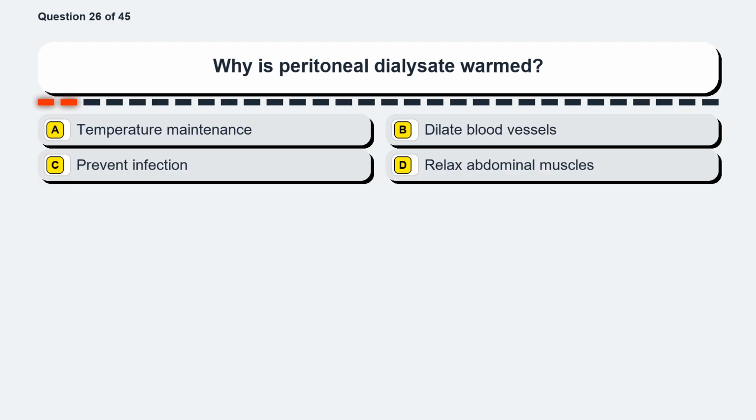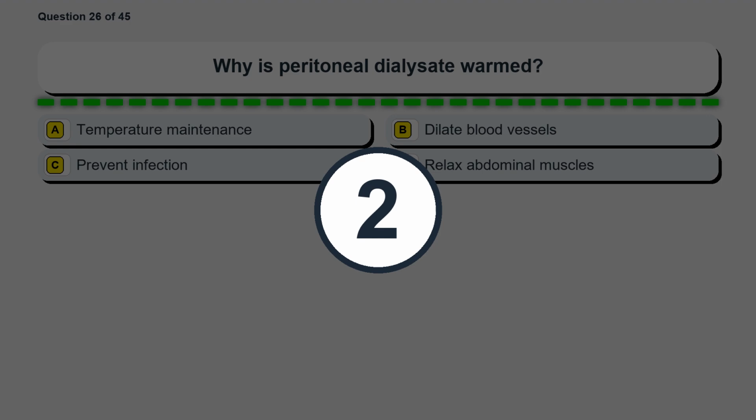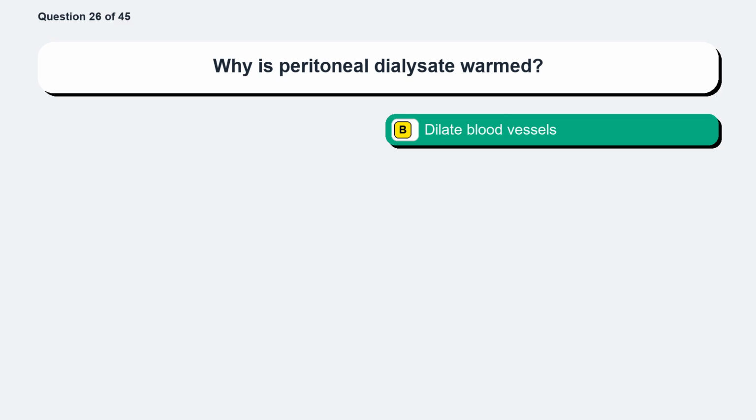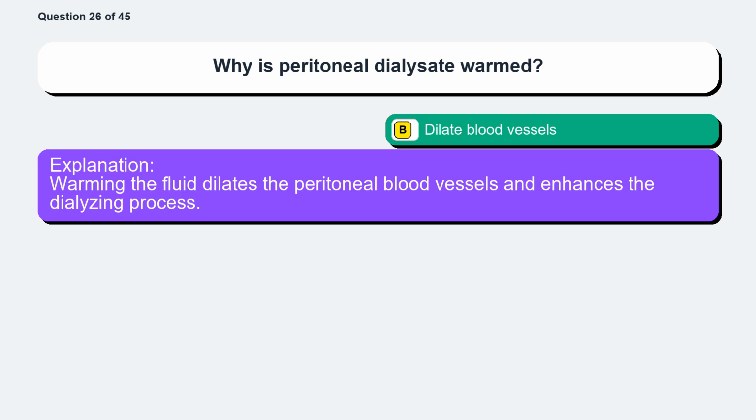Question 26. Why is peritoneal dialysate warmed? Option A, temperature maintenance. Option B, dilate blood vessels. Option C, prevent infection. Option D, relax abdominal muscles. The correct answer is option B, dilate blood vessels. Warming the fluid dilates the peritoneal blood vessels and enhances the dialysing process.